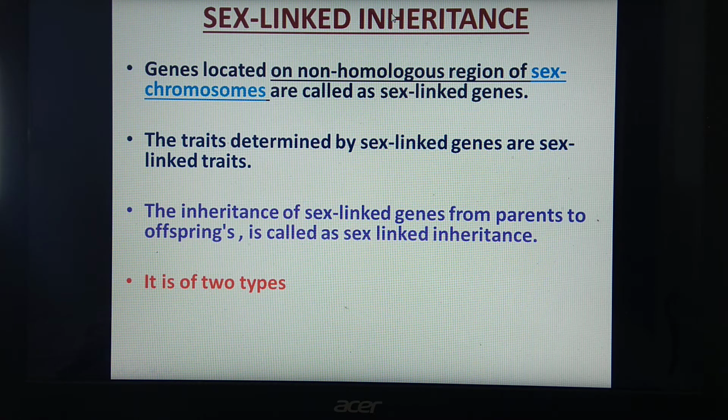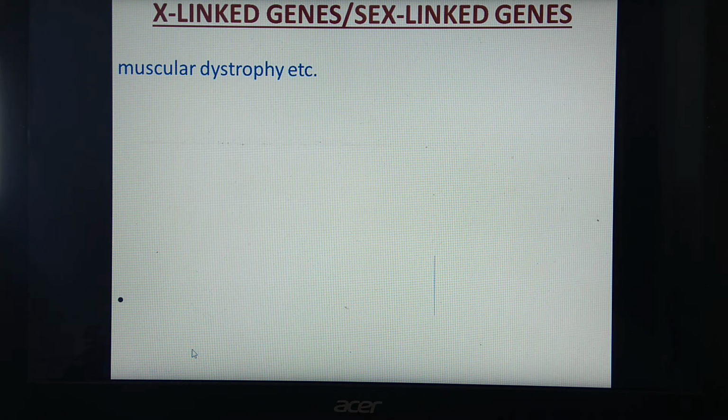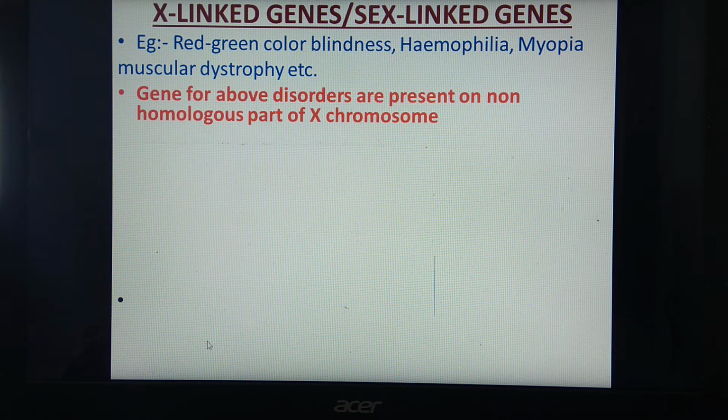So, this sex-linked inheritance is of two types. These two types are X-linked, which is also called sex-linked inheritance, and the second one is Y-linked, which is also called holandric genes. We'll see the first one, that is X-linked or sex-linked inheritance. Examples of these X-linked genes or sex-linked genes are red-green color blindness, hemophilia, myopia, muscular dystrophy, etc.